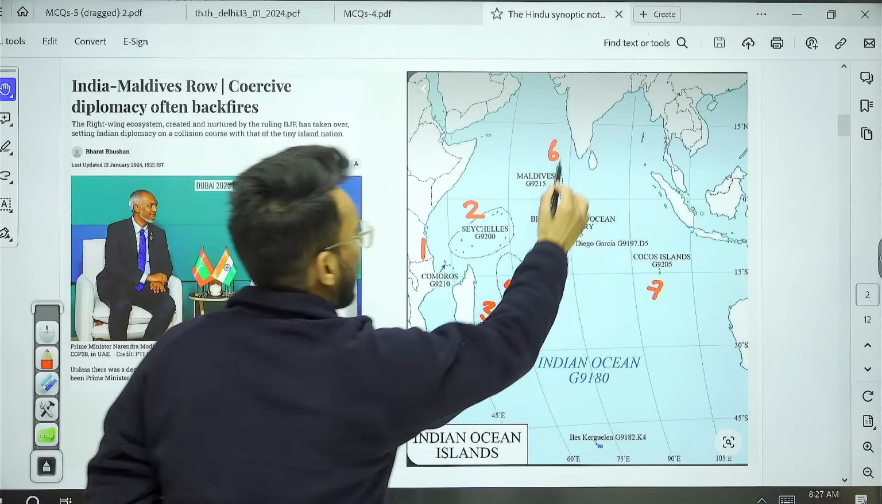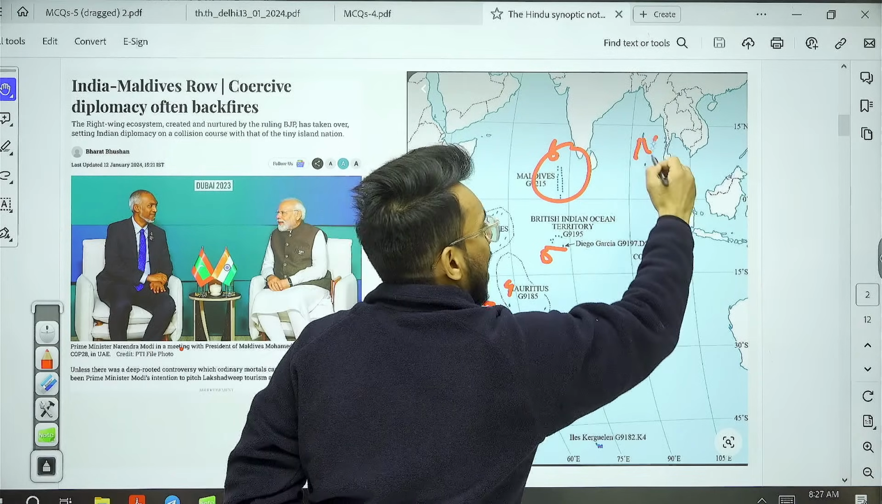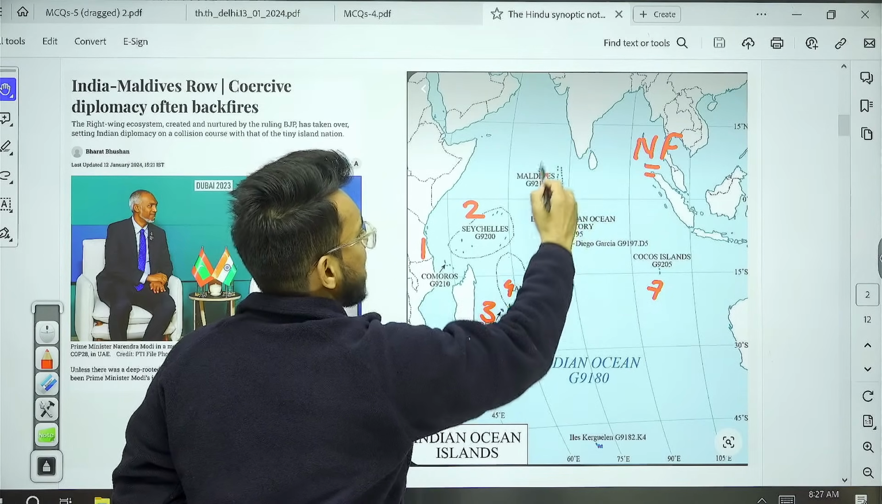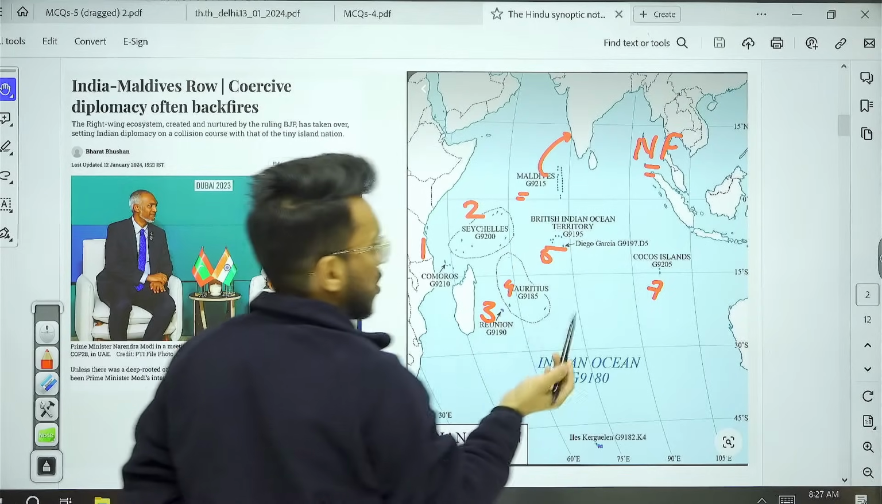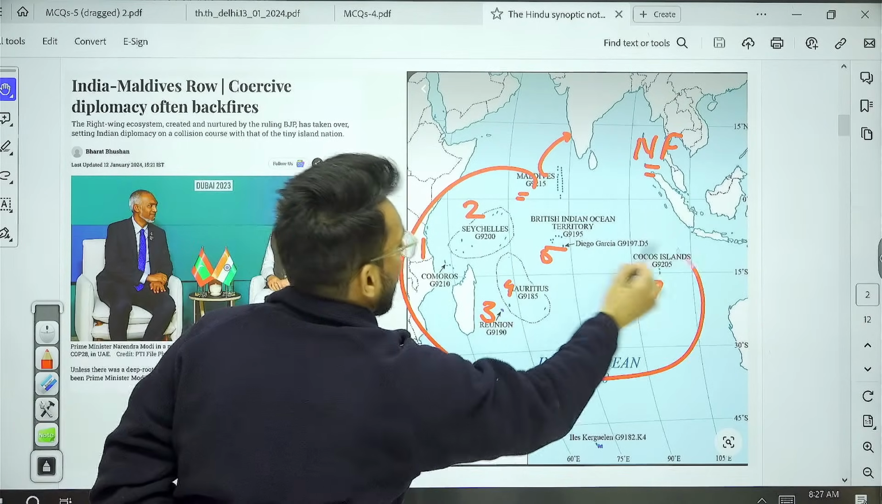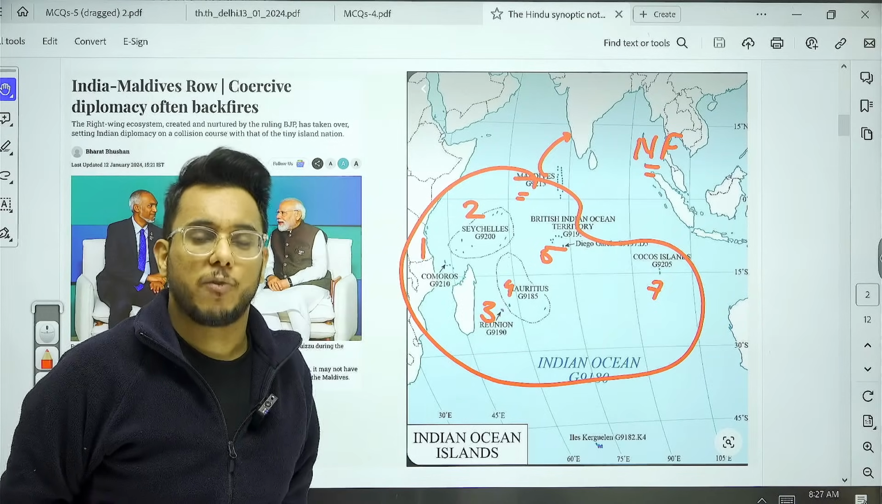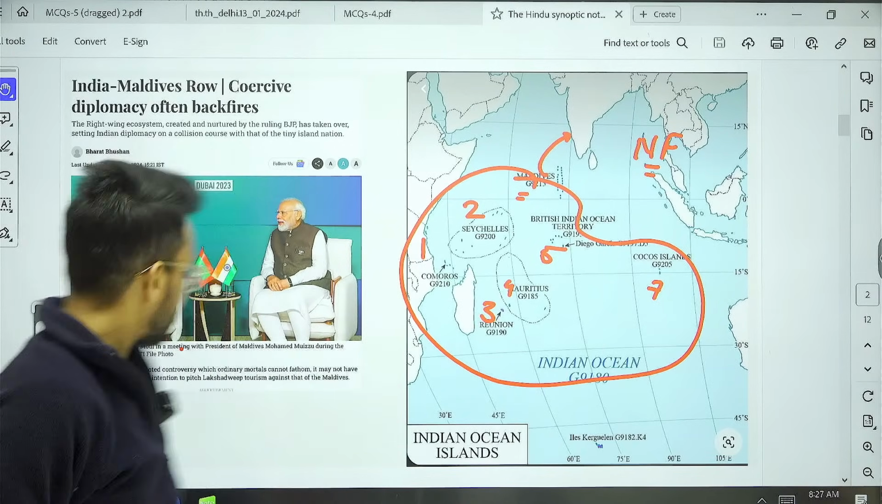And Maldives happens to be an important priority for India. Why? Because India runs its Neighborhood First policy. Also, Maldives lies in the vicinity of India, in the backyard of India. Therefore, Maldives happens to be an important one. But these other islands are also there, which form part of India's maritime strategy in the Indian Ocean region.